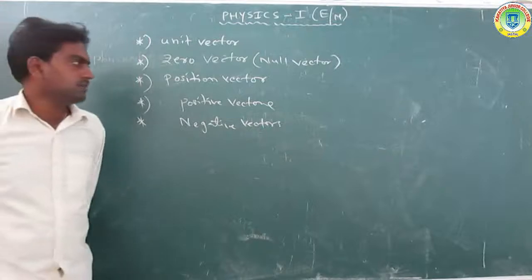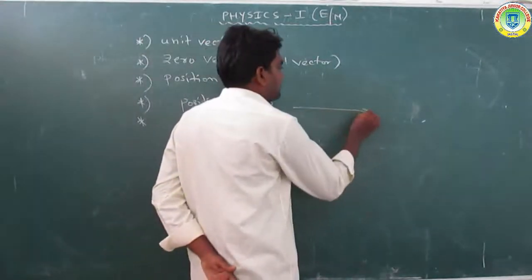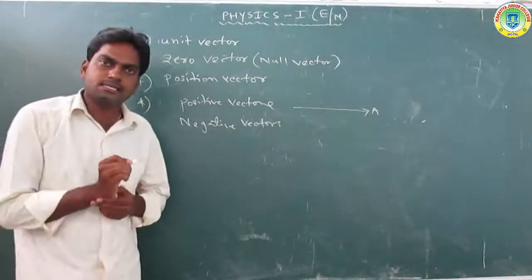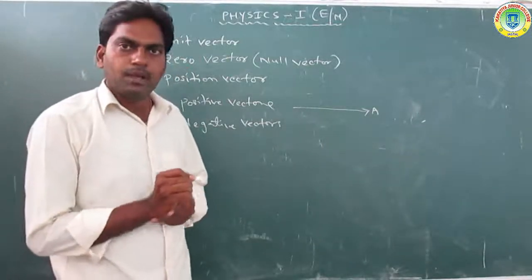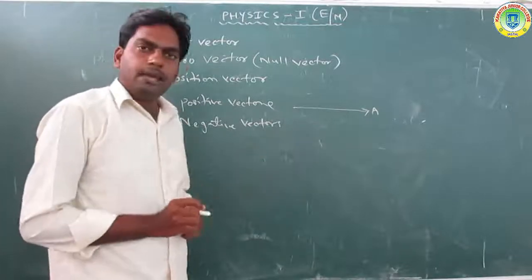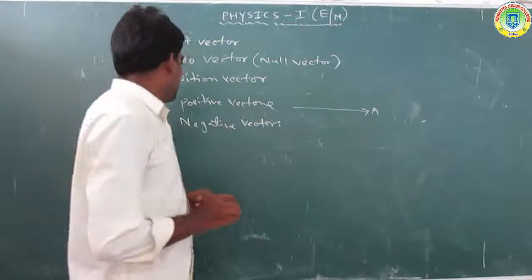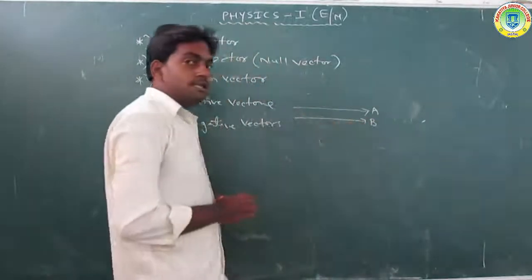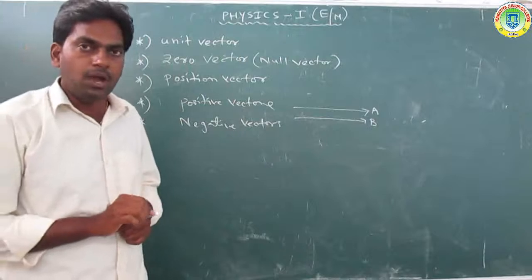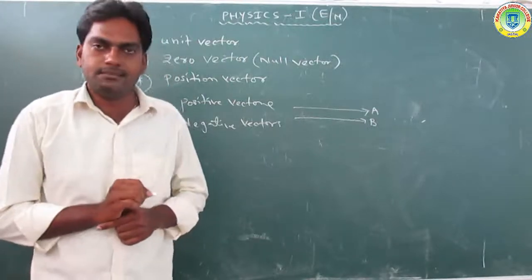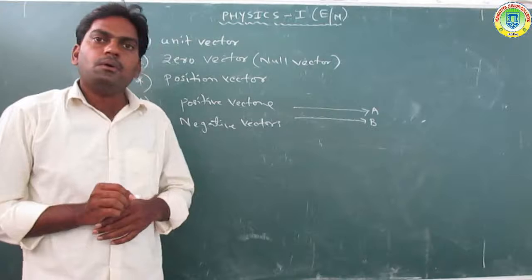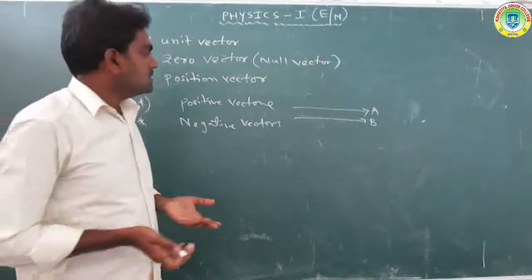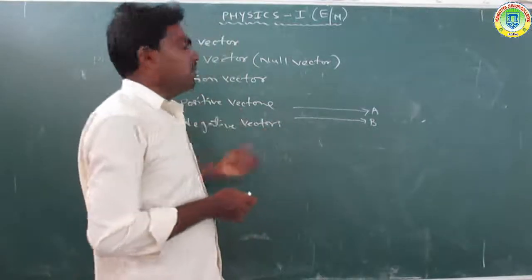Positive vectors: a vector is represented by an arrow mark. Take A as one vector and B as another vector. If these two vectors have the same magnitude and travel in the same direction, they are called positive vectors.